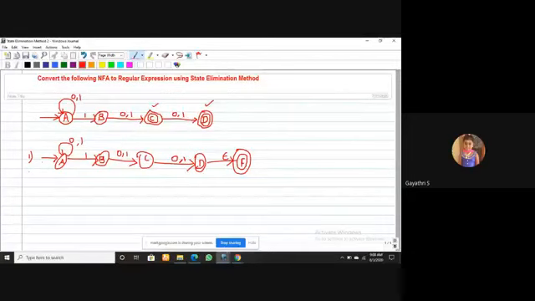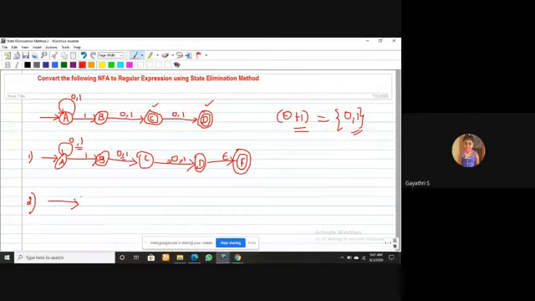Next, 0 comma 1 is added in all transitions, right? So if I take 0 plus 1, this is the regular expression. What is the language of 0 plus 1? The language of 0 plus 1 means 0 comma 1. If it is 0 comma 1, what is the regular expression? 0 plus 1. So in the next step I will directly make 0 comma 1 as 0 plus 1.